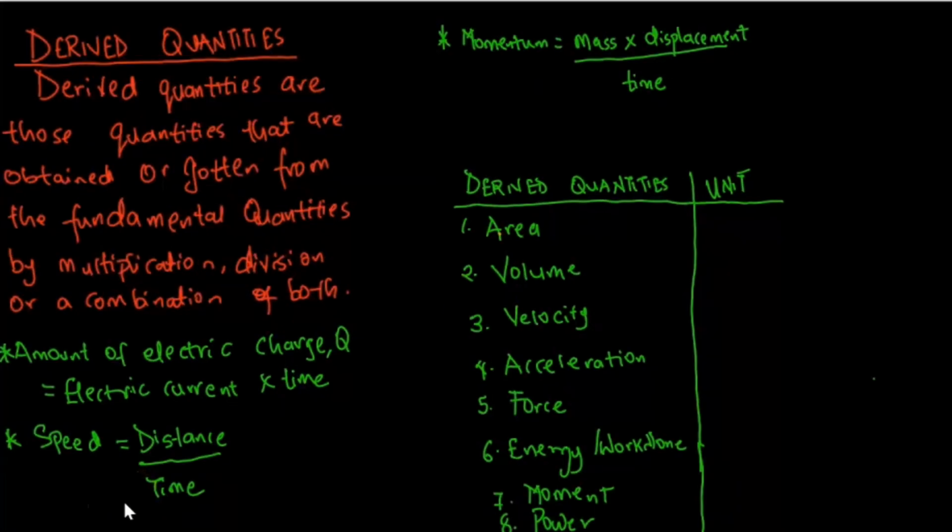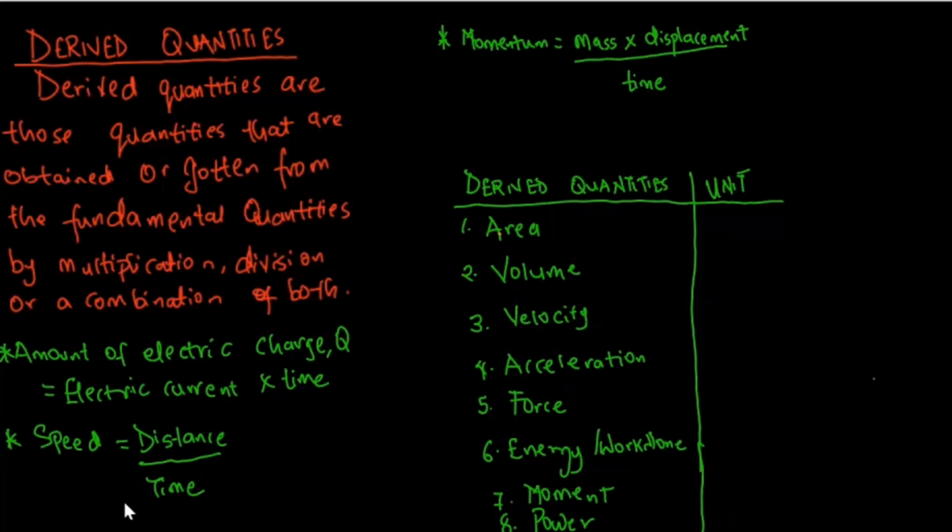Lastly, in this video lesson, we are going to look at derived quantities. The word derived means obtained or gotten from something, just as furnitures are derived or gotten from wood or from timbers, or clothes are gotten from nylon or cotton. So also derived quantities here are those quantities that are obtained or gotten from the fundamental quantities, either by multiplication, division, or a combination of both. Now, what does that mean? We can get derived quantities either by multiplying fundamental quantities, by dividing fundamental quantities, or a combination, which means by multiplication and division of fundamental quantities.